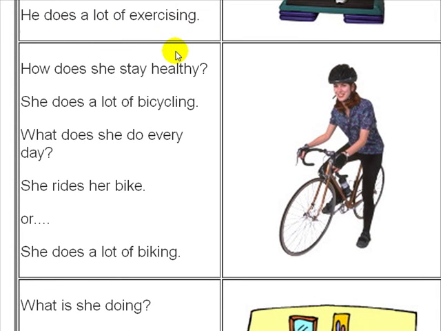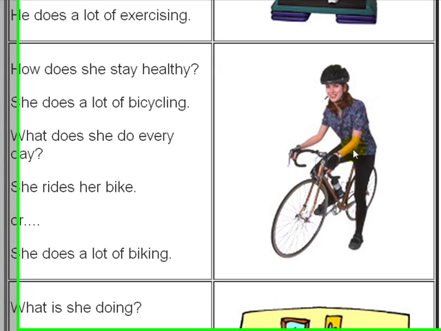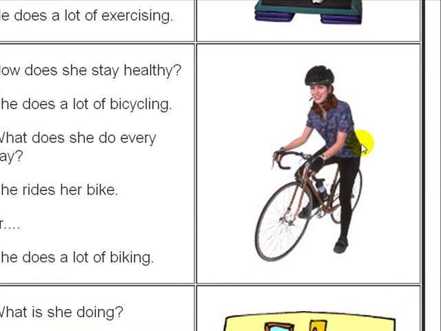Now I just want to move that so you can get a better focus. Here we have this beautiful lady. She's on a bicycle. And here she's wearing gloves. And she has her bicycling outfit on that she uses for bicycling.